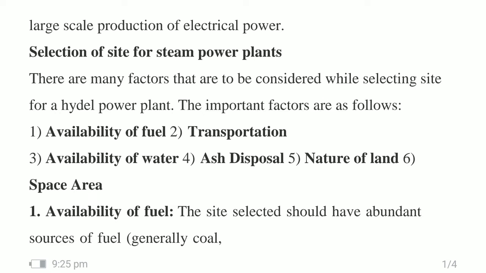So for the selection of sites for the steam power plant, there are many factors. An important factor is the availability of fuel, that is coal. We use coal to generate the heat to convert water into steam in the boiler section. So the fuel should be available in nearby areas and in large quantity, because we have to run the whole thermal power plant year round. Availability of fuel is a very important part of the production of electricity.